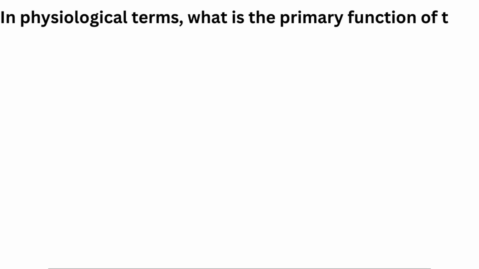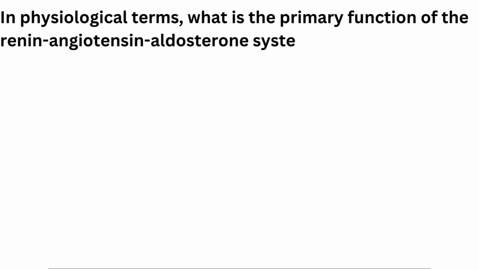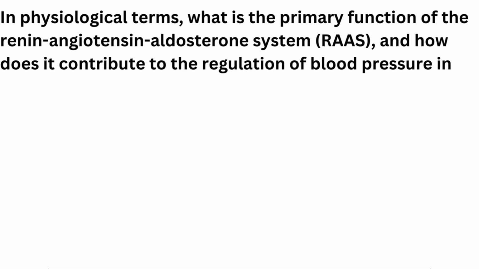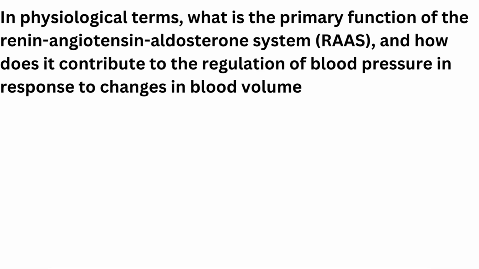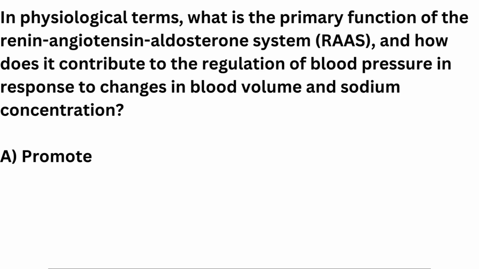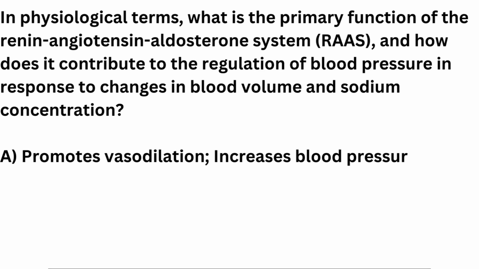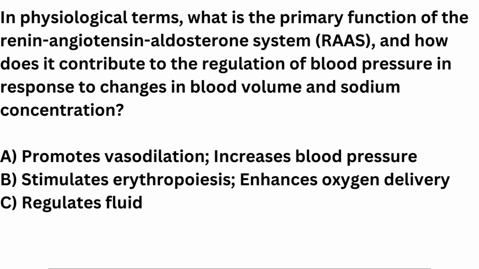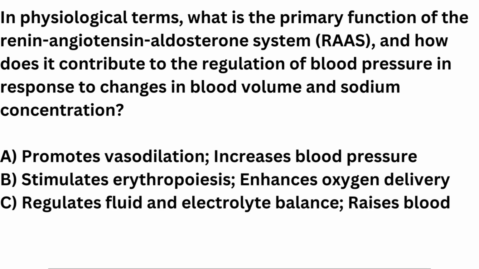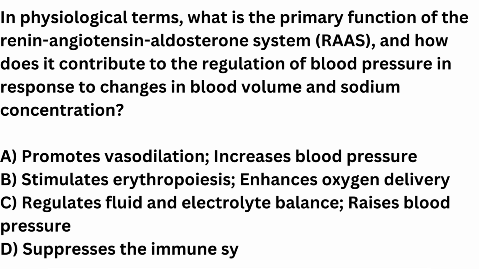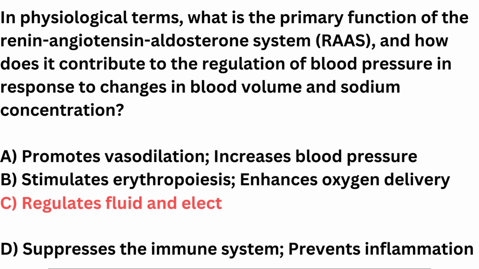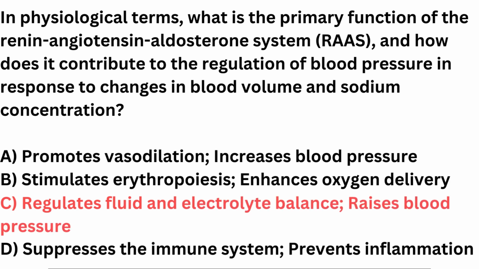In physiological terms, what is the primary function of the renin-angiotensin-aldosterone system, RAAS, and how does it contribute to the regulation of blood pressure in response to changes in blood volume and sodium concentration? A. Promotes vasodilation, increases blood pressure. B. Stimulates erythropoiesis, enhances oxygen delivery. C. Regulates fluid and electrolyte balance, raises blood pressure. D. Suppresses the immune system, prevents inflammation. C. Regulates fluid and electrolyte balance, raises blood pressure.